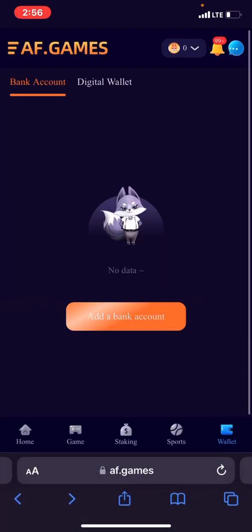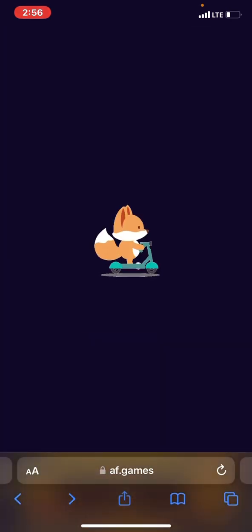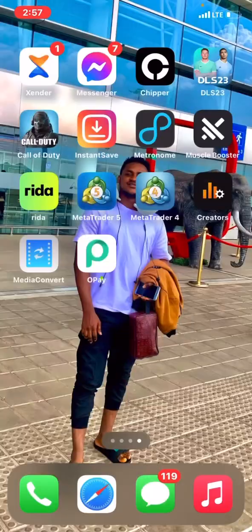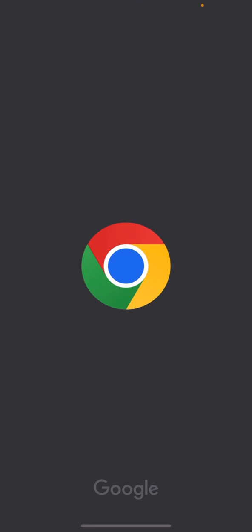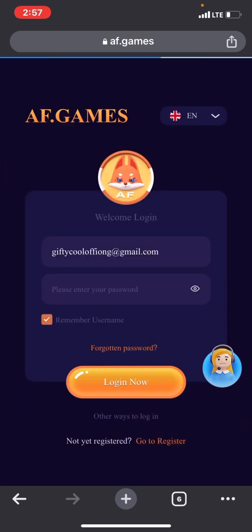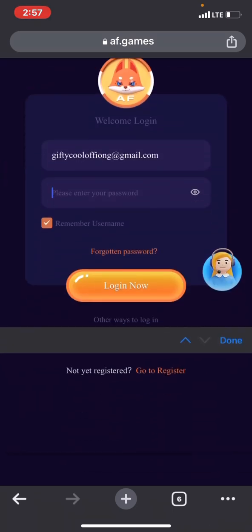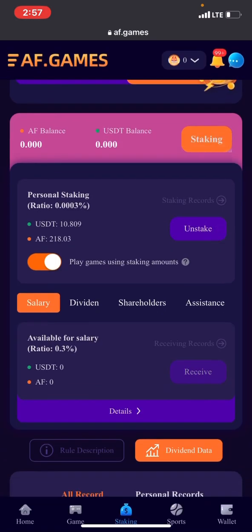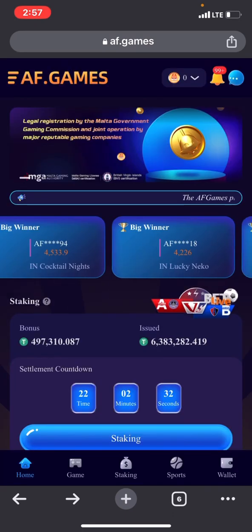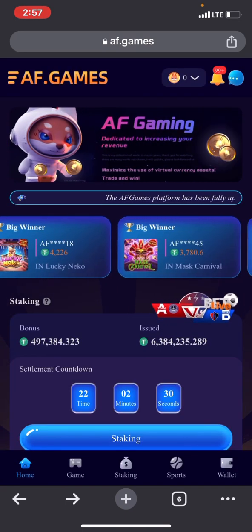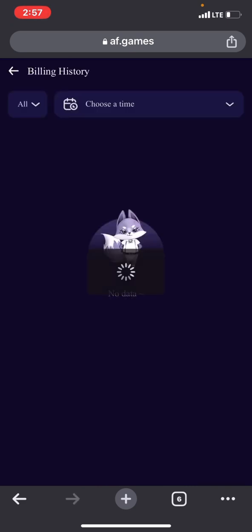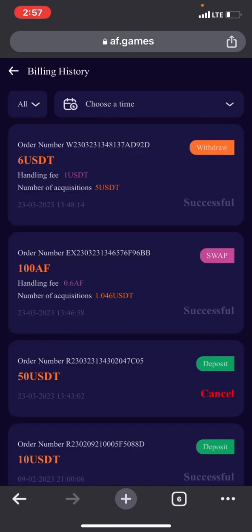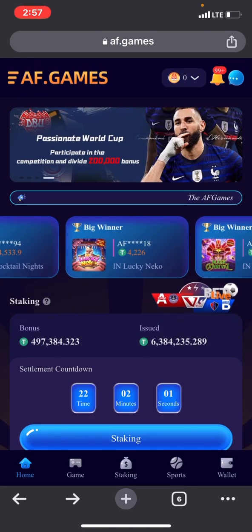I'm going to show you this in a bit. Let me show you. Let me use another account to show you that. This person is actually under me, so I manage her account. So you can see she has also withdrawn. She withdrew after I withdrew actually. So you go to transaction history, you can see $6 successfully withdrawn, right? And they deposited $5. So when you are withdrawing, they take a handling fee.